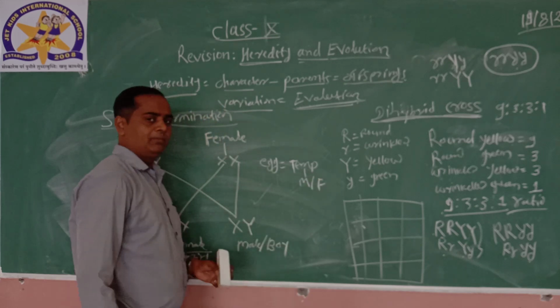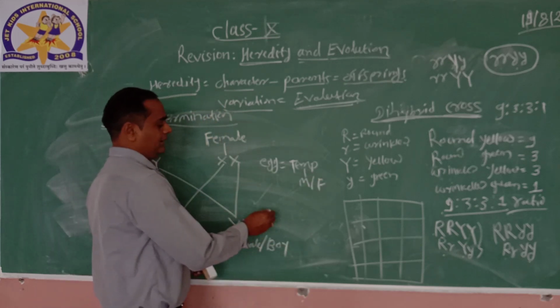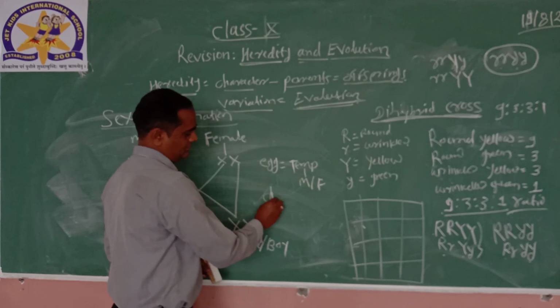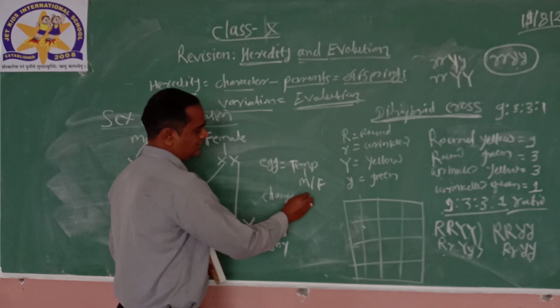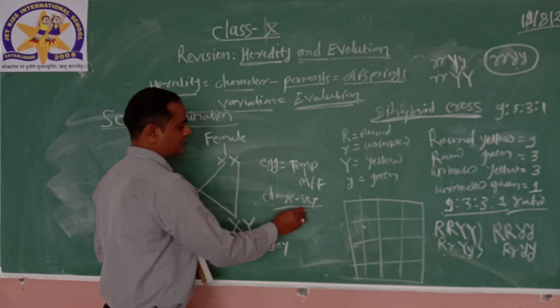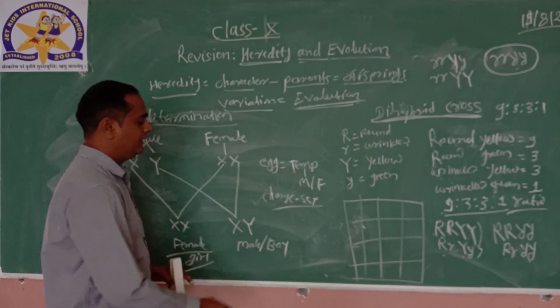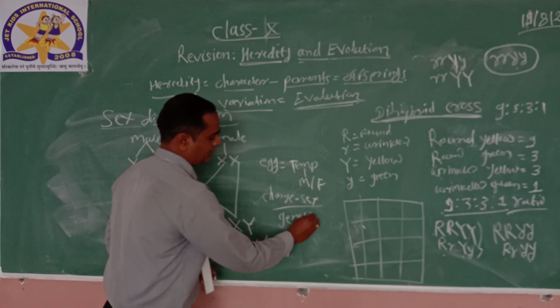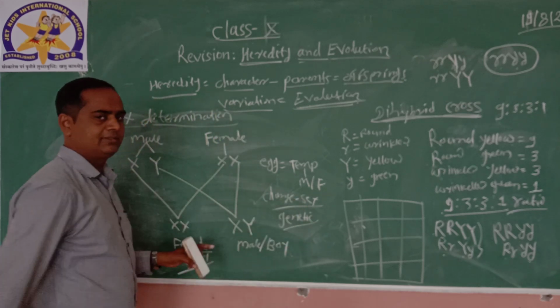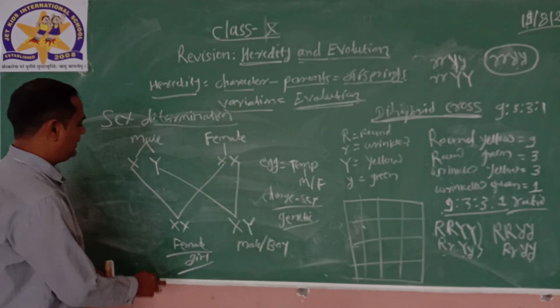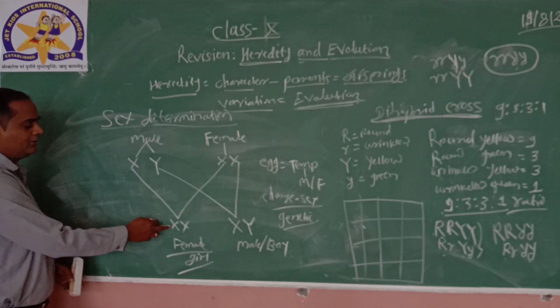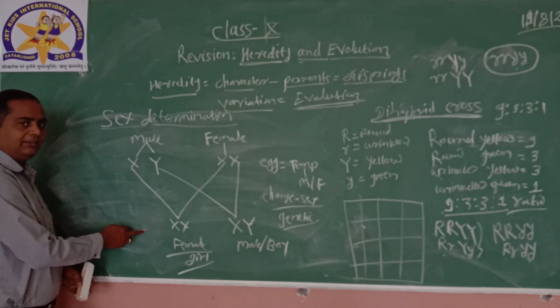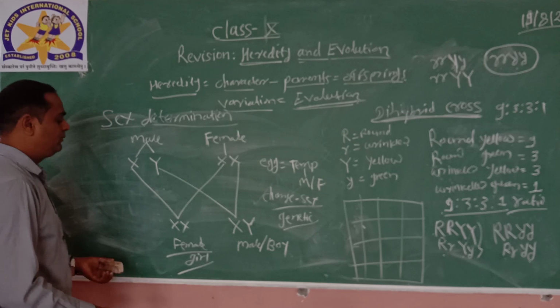Many other organisms like snails can change sex before birth, so it is not genetic. But in human beings, once fertilized, it is not possible to change the sex before birth.